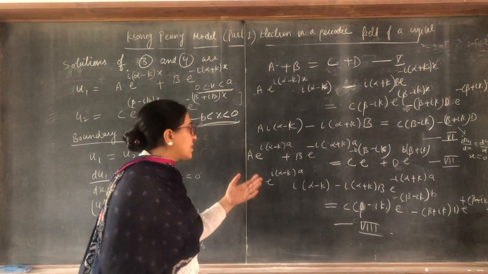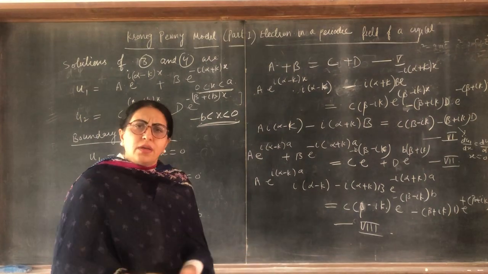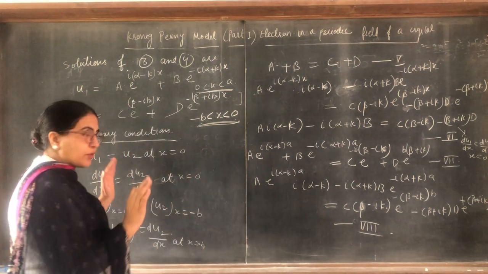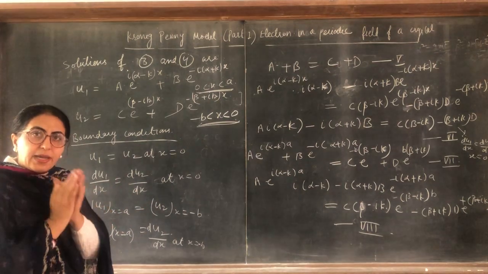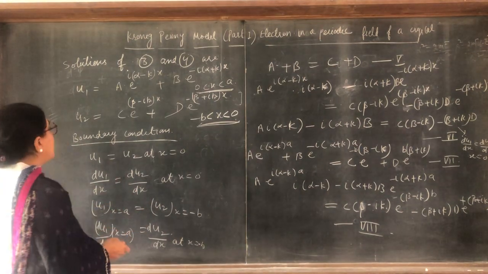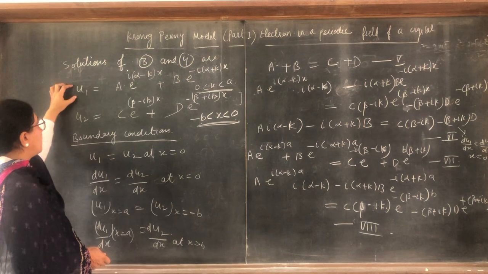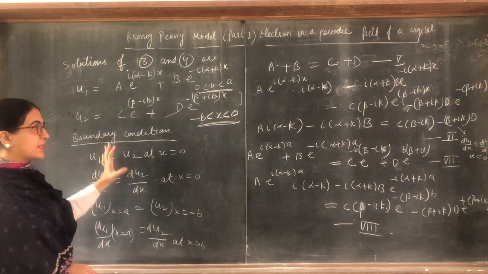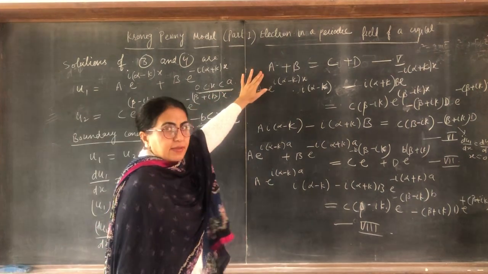If there is any mistake of plus minus, you can tackle it because you know what you have to do. I am explaining again, this is very important. So first, this is u1, this is u2. Take u1 equal to u2, then put x is equal to 0. We get this. Clear?